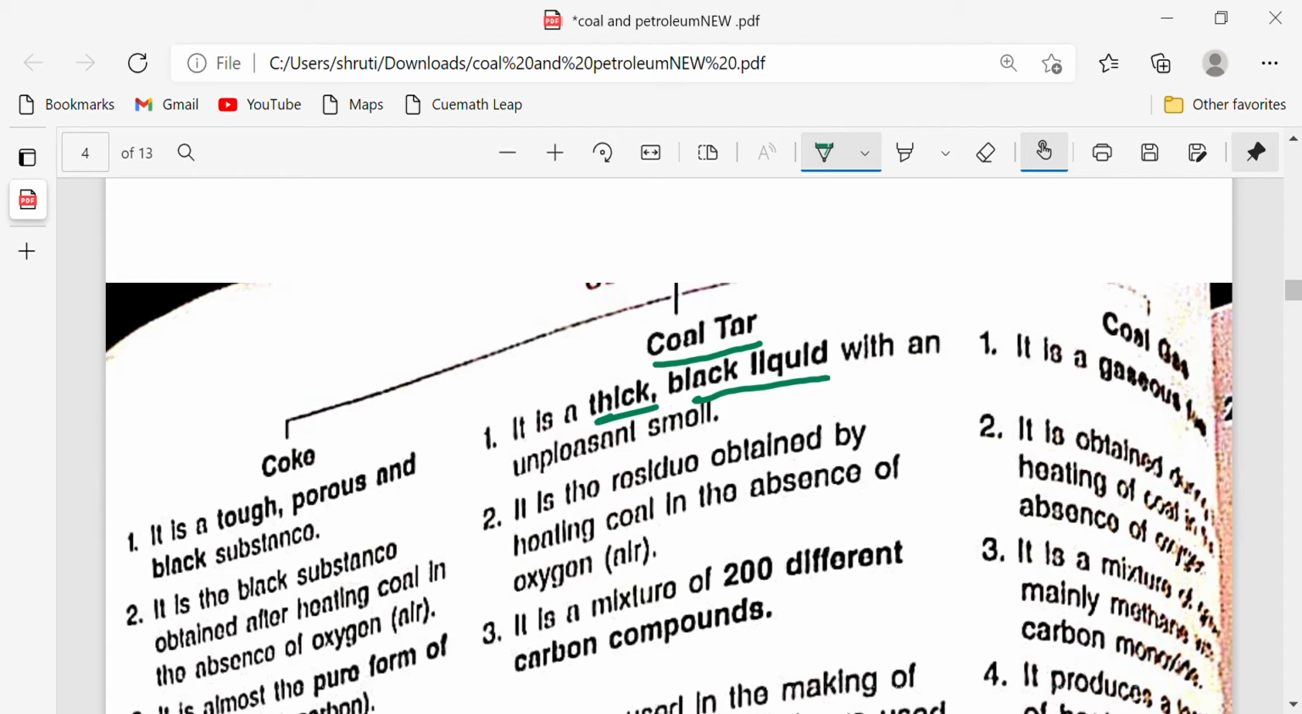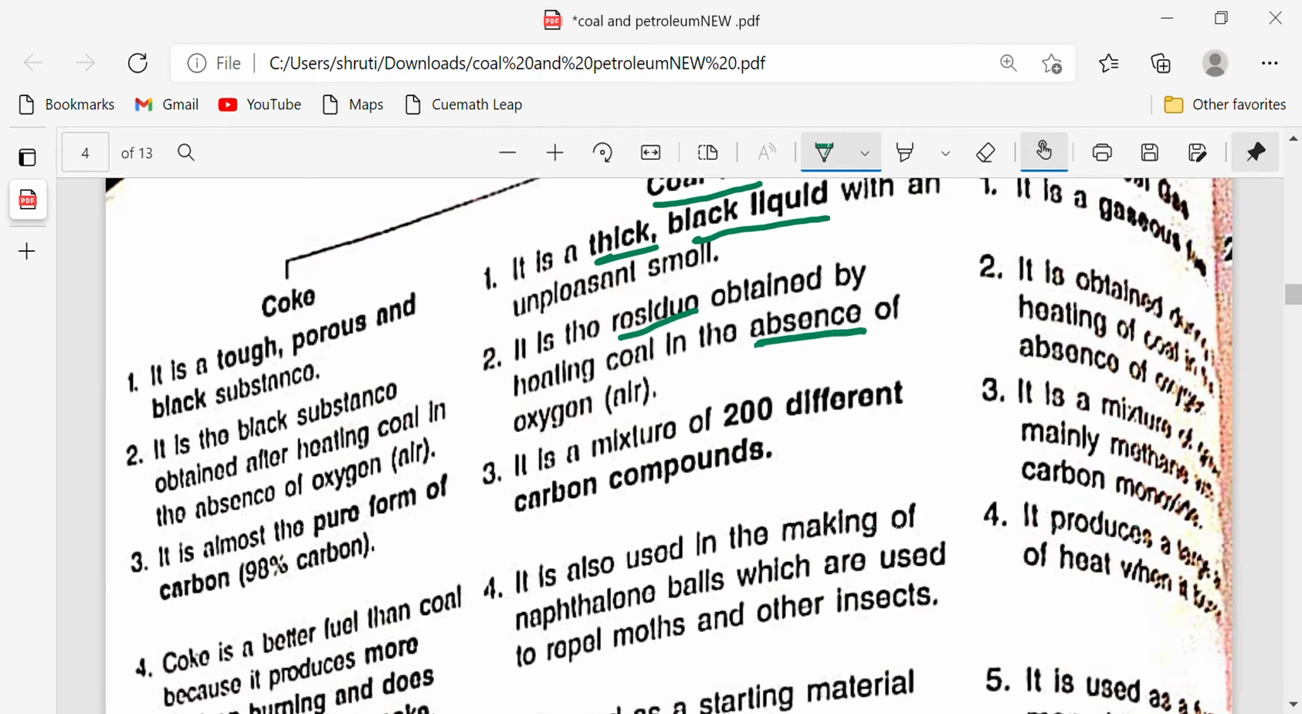अब ये residue है. Residue का मतलब क्या होता है? Remains. जैसे कि कुछ बच गया सामान, ठीक है, तो प्योर फॉर्म नहीं है ये. ये भी absence of air यानी absence of oxygen में ही बनाया जाता है. It is a mixture of 200 different carbon compounds. Now this is a very important point. Why is it not pure? Because it is made up of 200 different carbon compounds.